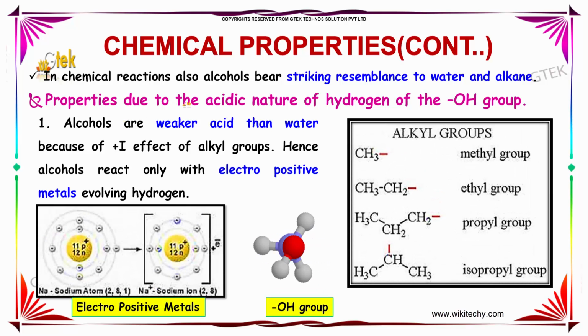In chemical reactions also, alcohols bear striking resemblance to water and alkane. Now, let us see the important properties due to the acidic nature of hydrogen of the OH group. We all know that alcohols are weaker acids than water because of the +I effect of alkyl groups. Hence, alcohols react only with electropositive metals involving hydrogen. These are the general alkyl groups present, and this is the three-dimensional structure of the OH group.